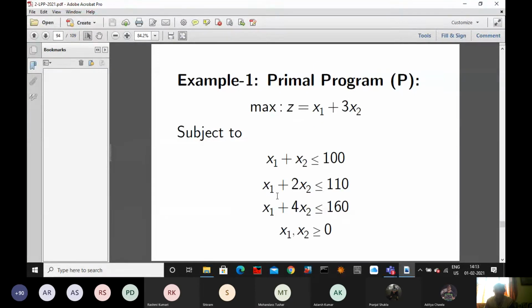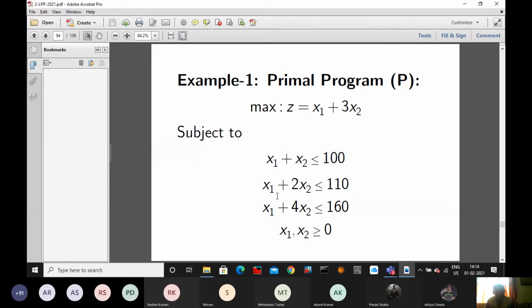Now, this is a problem. Are all able to see? This is the problem, a linear programming problem. How many variables are there? Please answer. There are two variables. How many constraints are there? Three. Three constraints. What is the objective function, maximization type or minimization type?